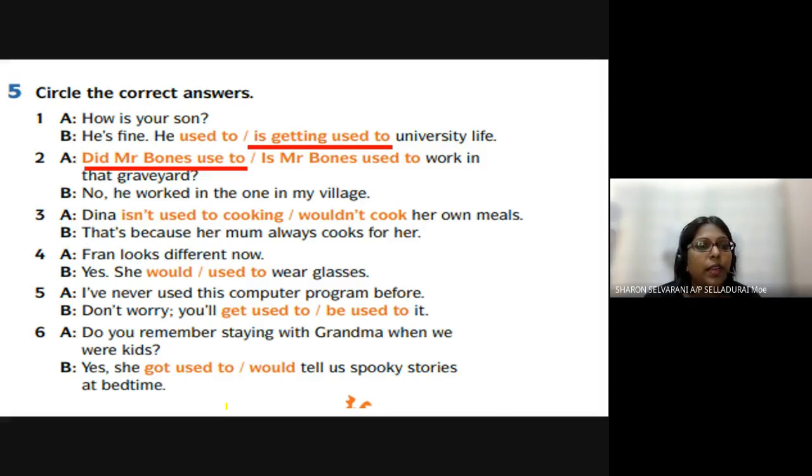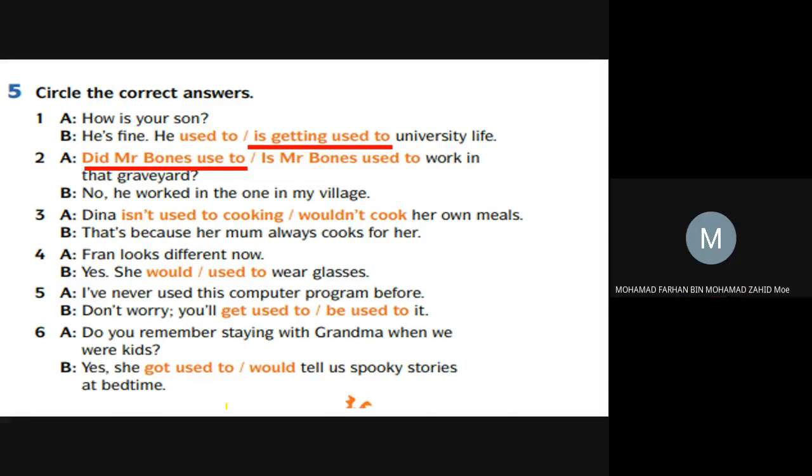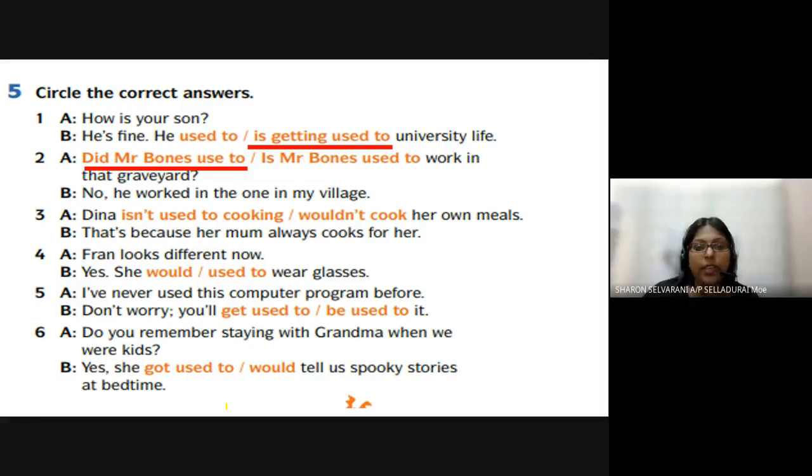Let's look at number 3. Dina, her own meals. That's because her mom always cooks for her. Isn't used to cooking, because her mom always cooks for her. Number 4. Fran looks different now. She, yes, she what? Would.